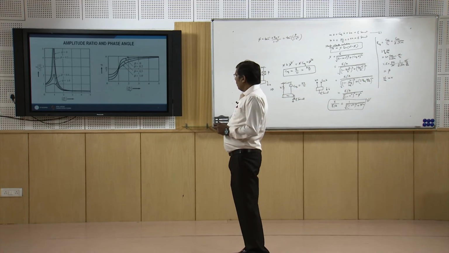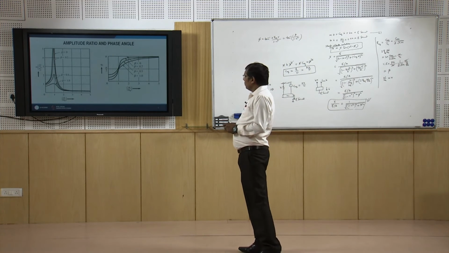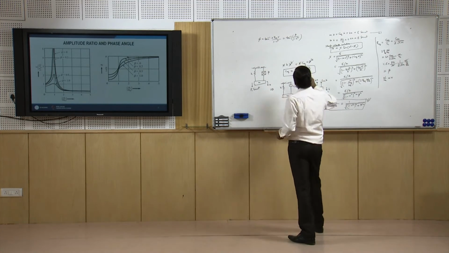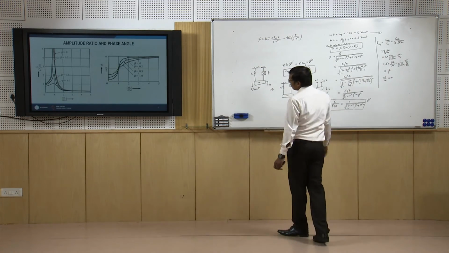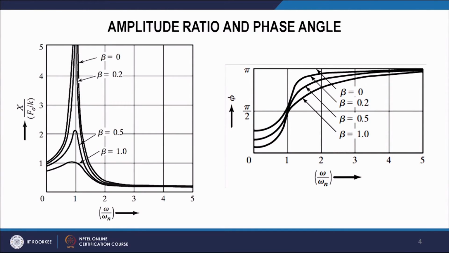Okay. Now when we see the phase angle curve, we see that when r equal to 0, it is tan inverse beta. Okay. So, this curve starts with some phi greater than 0. Okay.